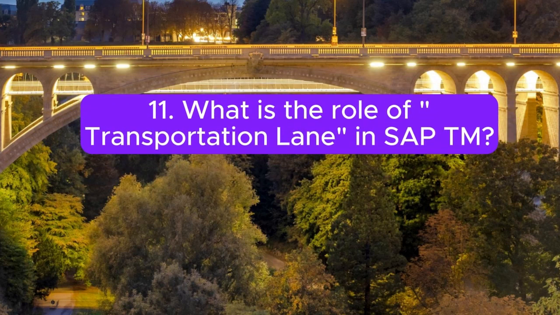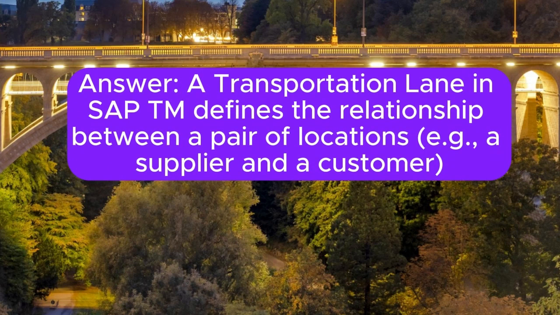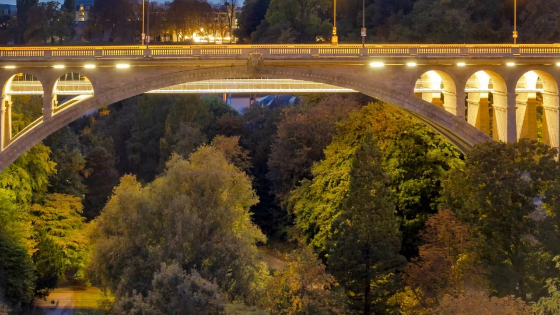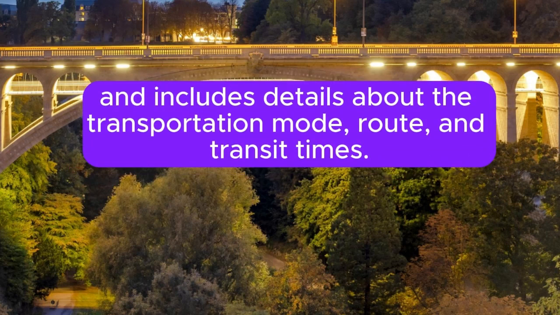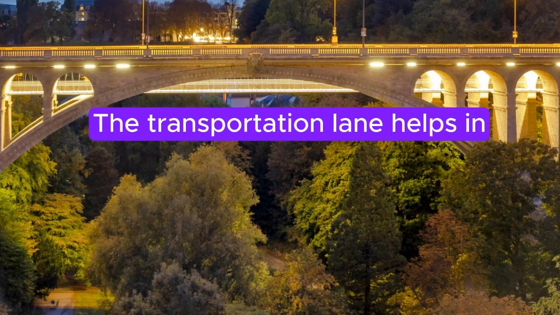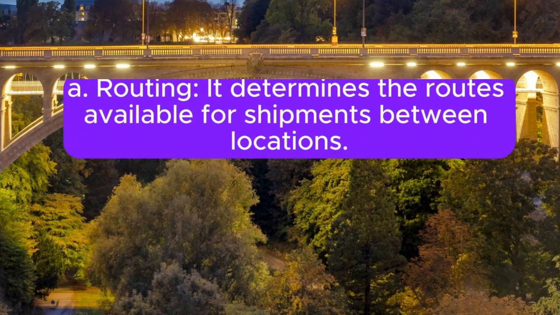11. What is the role of transportation lane in SAP TM? Answer: A transportation lane in SAP TM defines the relationship between a pair of locations, for example, a supplier and a customer, and includes details about the transportation mode, route, and transit times. The transportation lane helps in A. Routing.